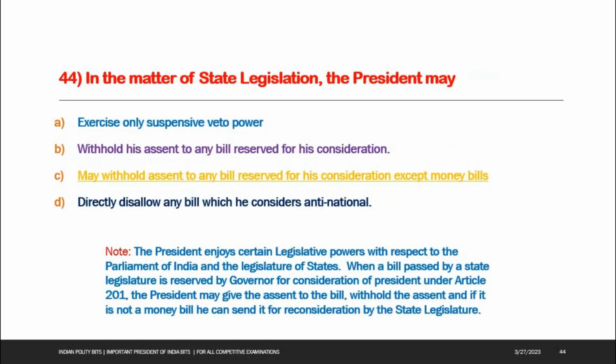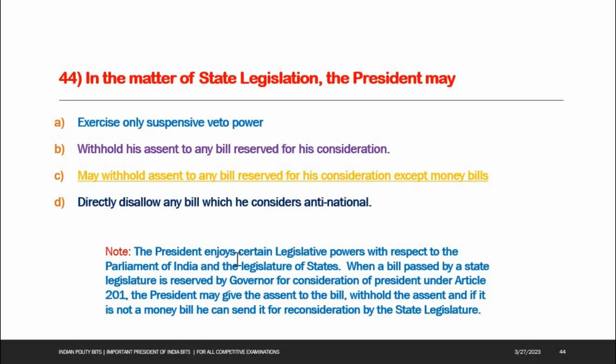Next one. In the matter of state legislation, the President may: options: A, exercise only suspensive veto power; B, withhold his assent to any bill reserved for his consideration; C, withhold assent to any bill reserved for his consideration except money bills; D, directly disallow any bill which he considers anti-national. Option C is the right answer. May withhold assent to any bill reserved for his consideration except money bill.